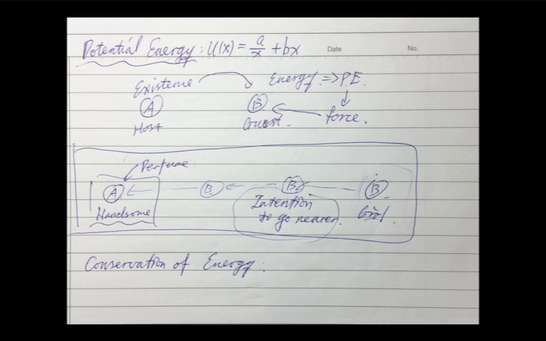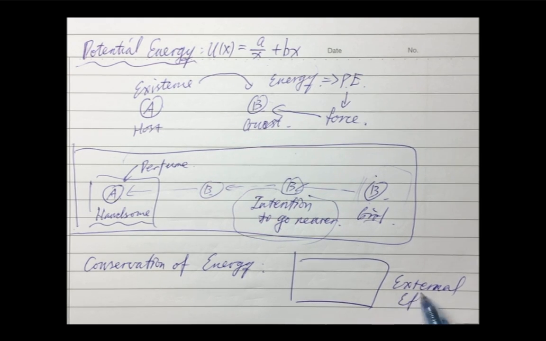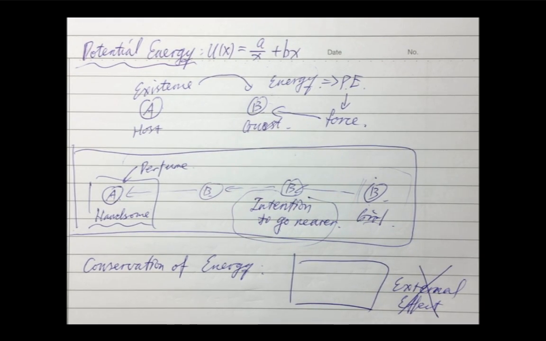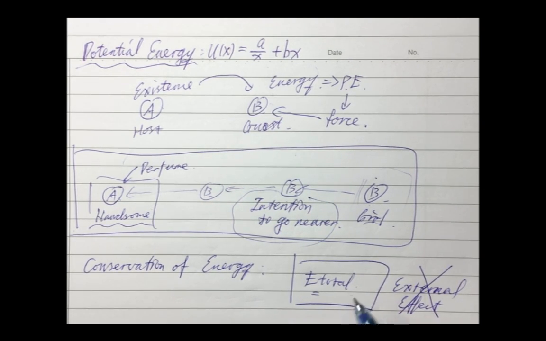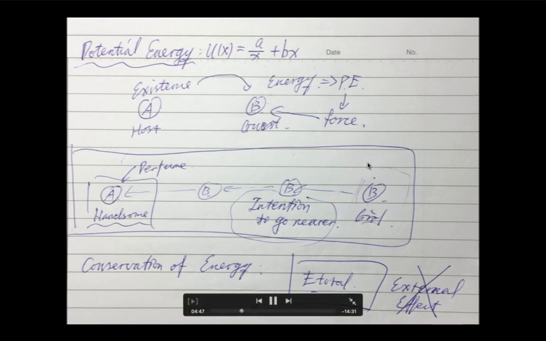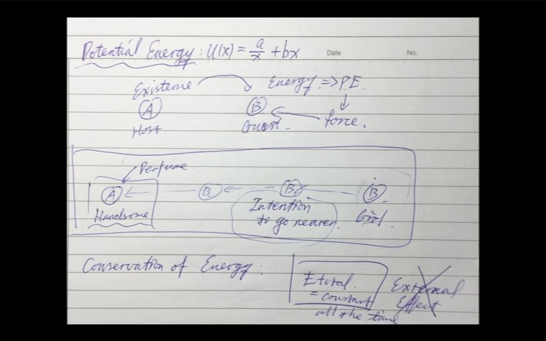This concept tells us that within the system, if without any external effects, meaning there's no external effect like absorption of heat or dissipation of heat, then within the system, the total energy will always be the same all the time. So let's say it's just constant all the time. But how to make it make sense in this question?